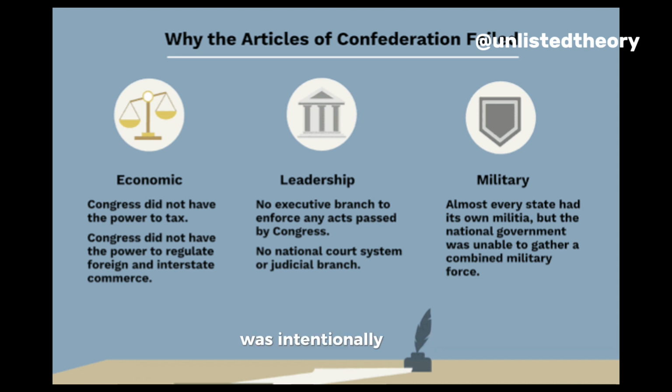The central government was intentionally weak, with most powers retained by individual states. Second, unicameral legislature. The Confederation Congress had a single chamber, with each state having one vote. Third, lack of executive or judicial branch. There was no separate executive branch, and the judicial powers were limited. Fourth, financing challenges. The central government had difficulty raising revenue, as it relied on voluntary contributions from states. Fifth, amendment process. Changes to the Articles required unanimous consent, making amendments difficult to achieve.